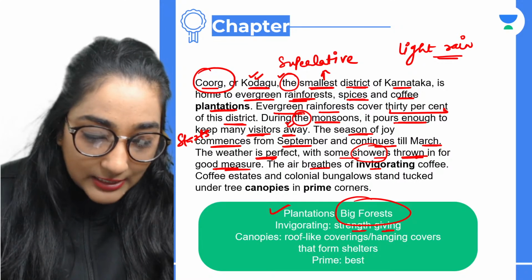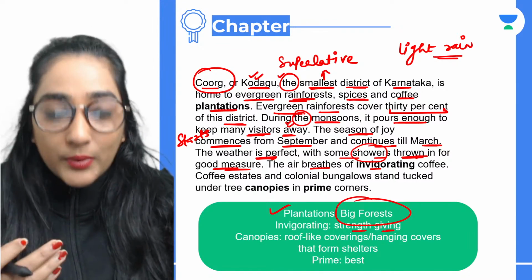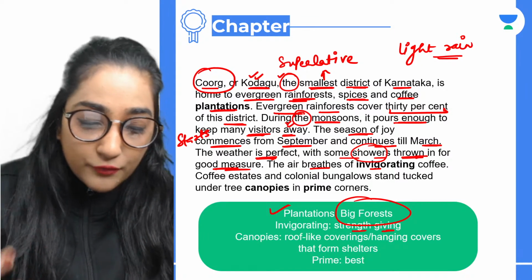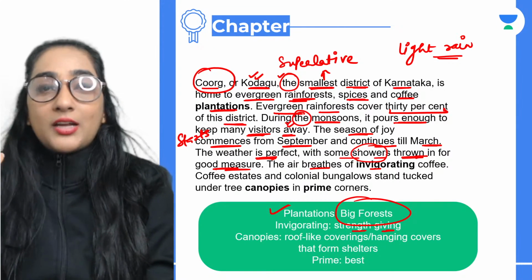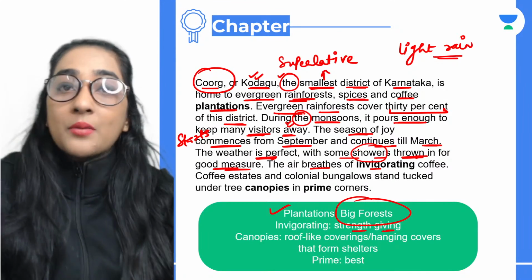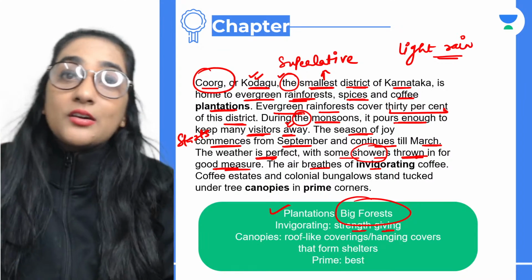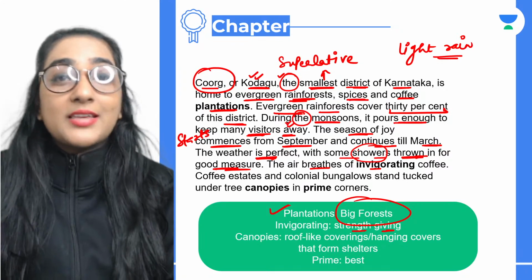All right, is that clear to everybody? Strength-giving, as in शरीर में जान डाल देना. That way. Do you understand? That is what it means. Making one feel very strong, healthy, and full of life. In Hindi, I gave you a very clear word: शरीर में जान डाल देना. And the entire aroma, मतलब हवा में सिर्फ कॉफी की खुशबू होती है वहां पे, जिससे कि आपके अंदर एकदम से एनर्जी आ जाती है. Right, do you get that? कि आप बहुत अचानक से एक्टिव हो जाते हो.